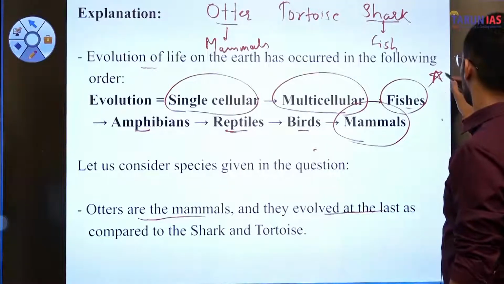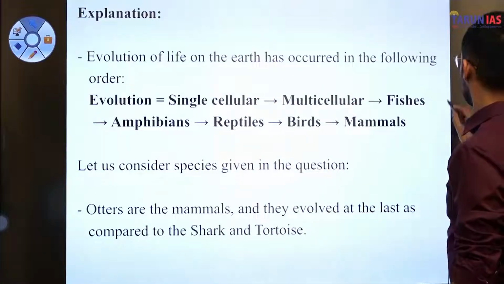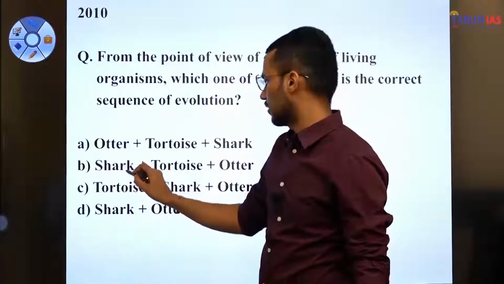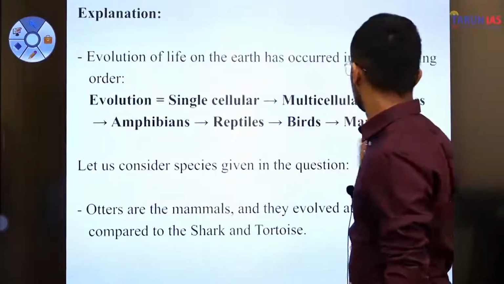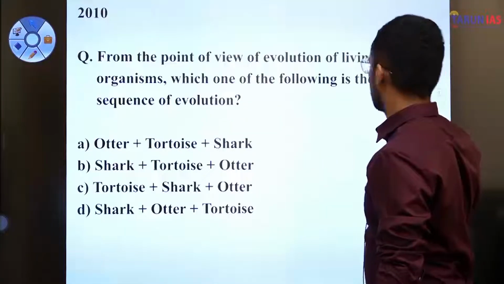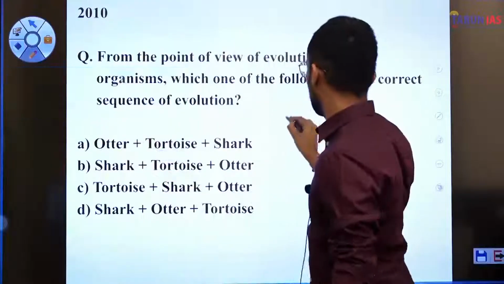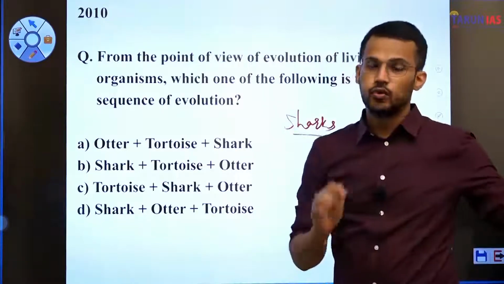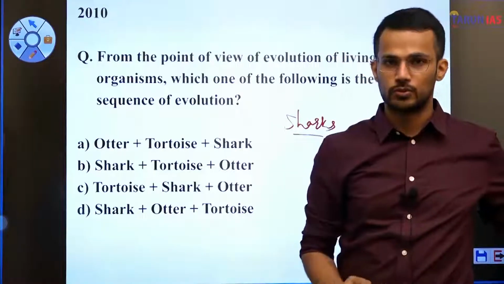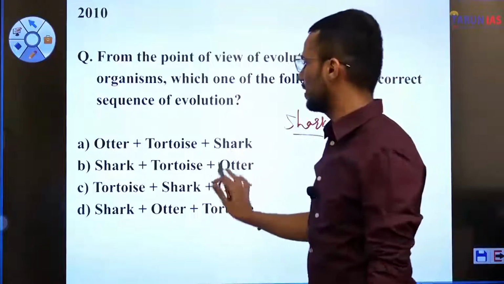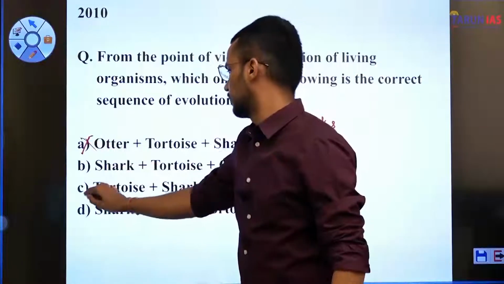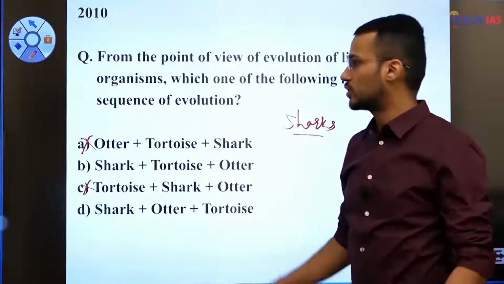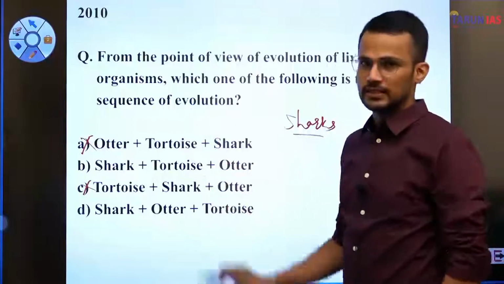So let us consider that you know that sharks evolved at the first instance in the evolution process. So you should eliminate these options directly because you know that it is shark that has evolved first amongst these three.